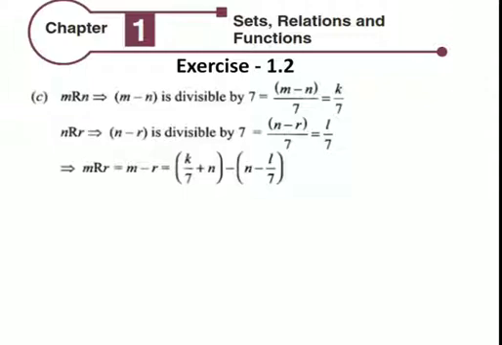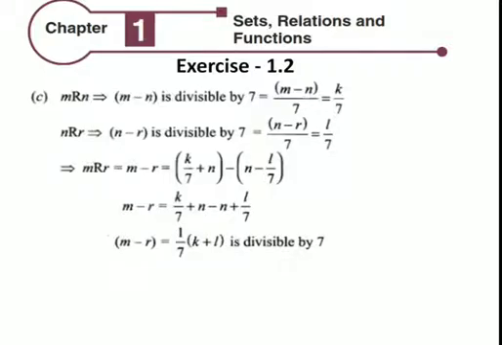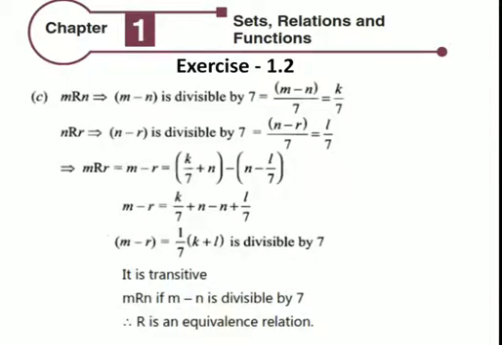M R R: M minus R equals (M minus N) plus (N minus R), so (M minus R) by 7 equals (K plus L) by 7, which is divisible by 7. Then it is transitive. M R N if M minus N is divisible by 7. Therefore, R is an equivalence relation.